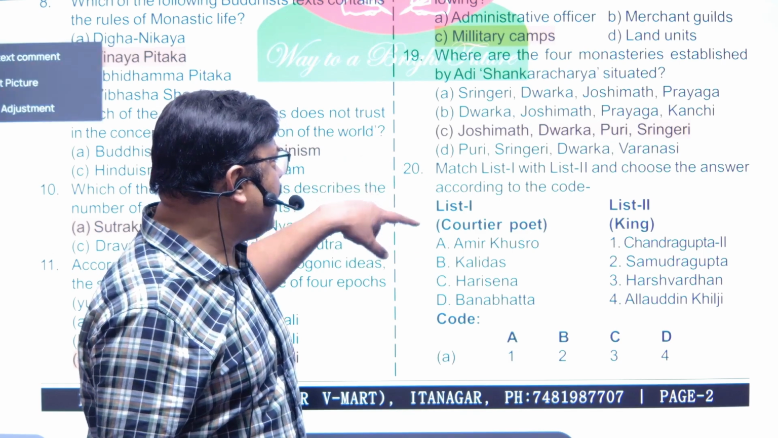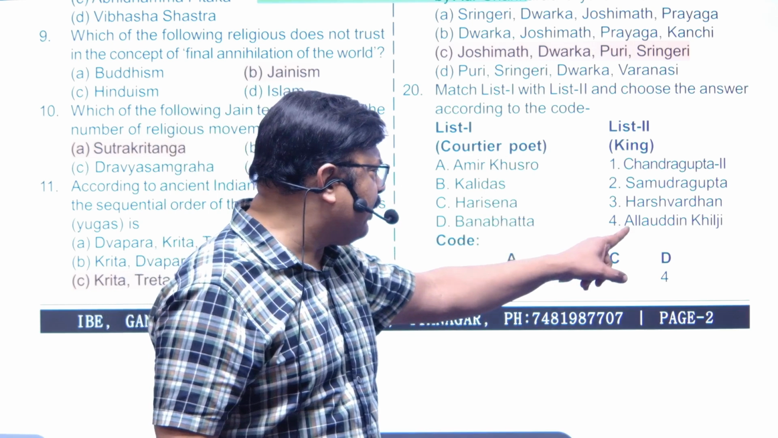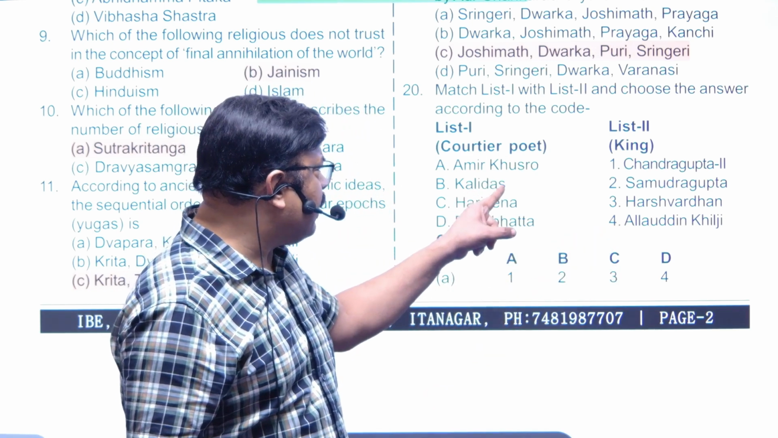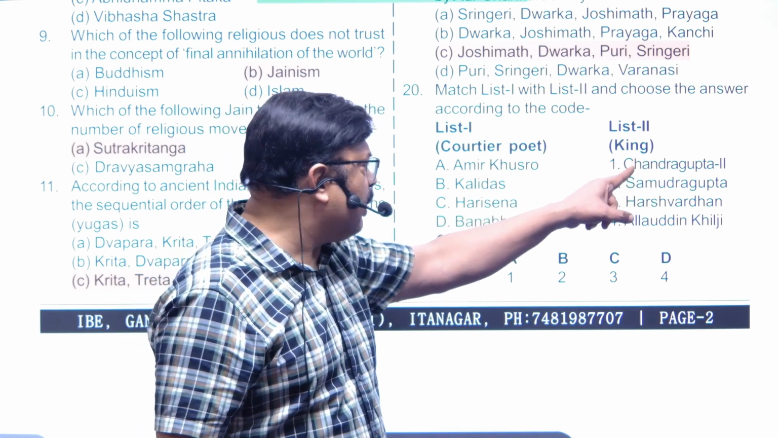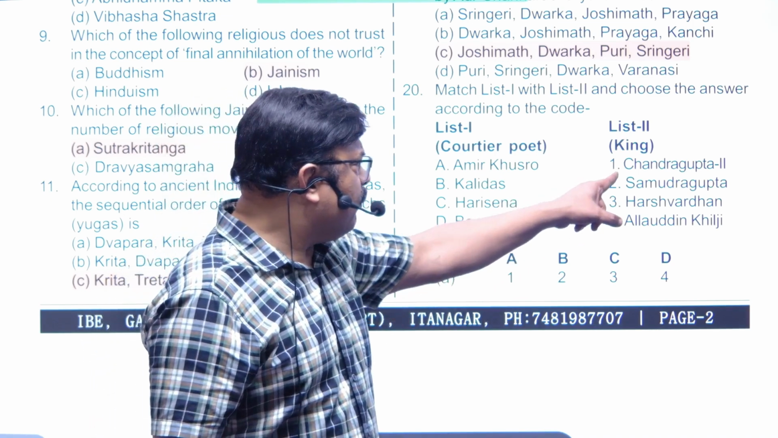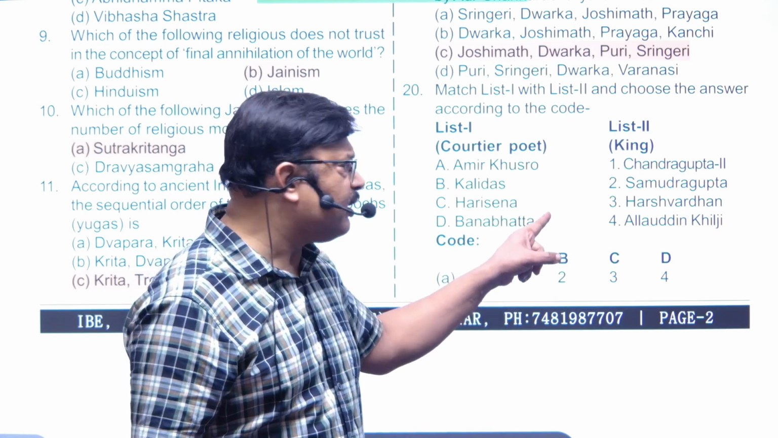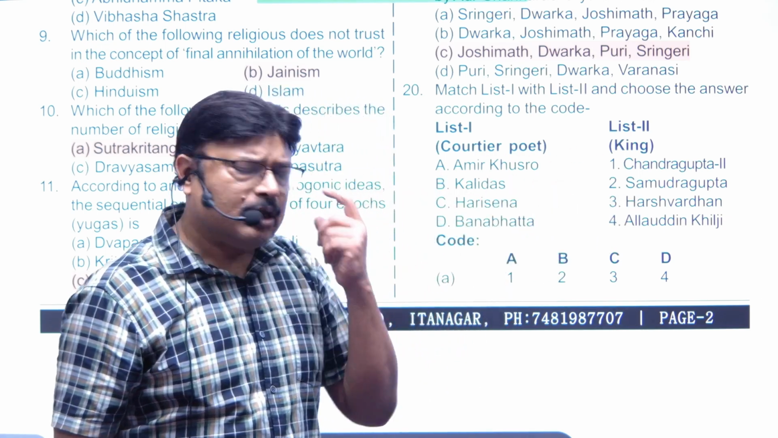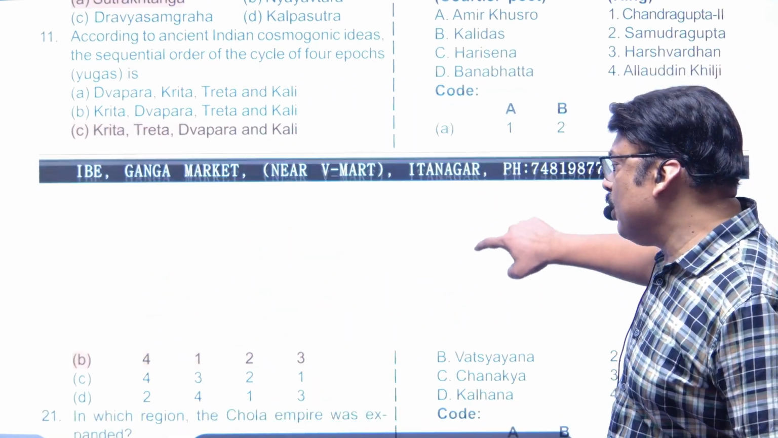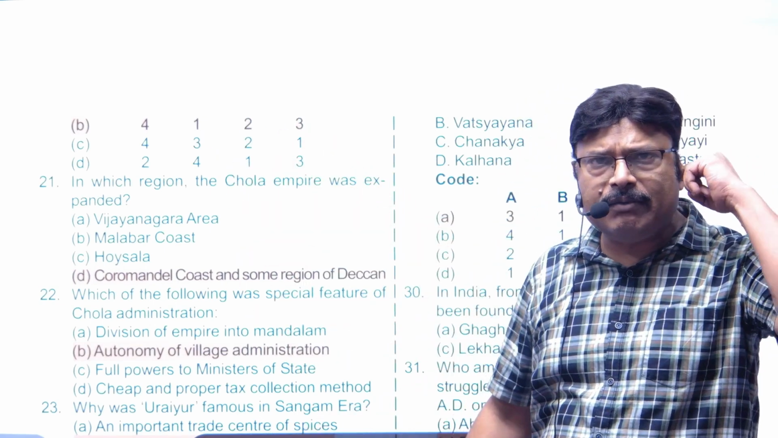Next is match list 1 with list 2. Obviously Amir Khusro was there in Alauddin Khilji's time. Kalidas was in the court of Chandragupta II as one of the 9 gems. Harisena, who wrote the Prayag Prasasti, pertained to Samudragupta, and Banabhatta, who wrote Harshacharita, was in Harshvardhan's court. So obviously the answer will be B, that is 4, 1, 2, 3.